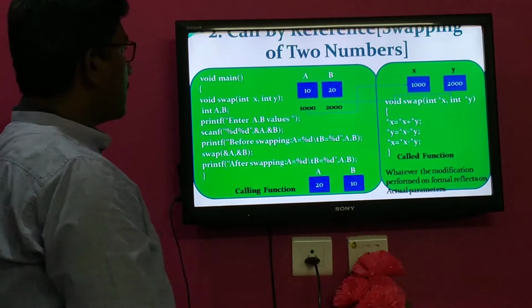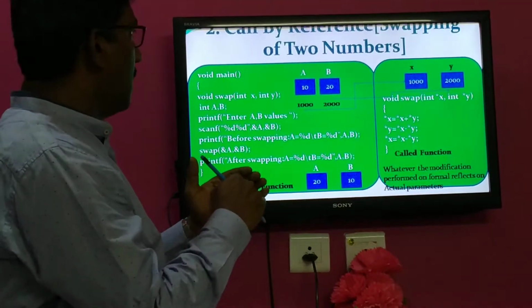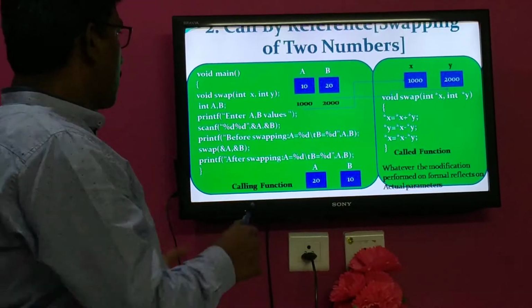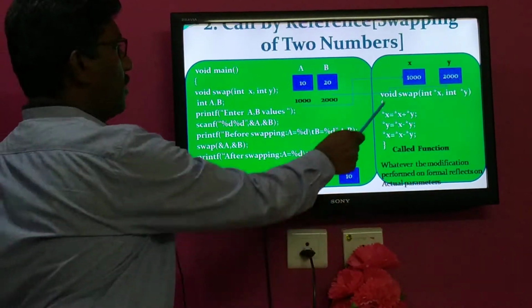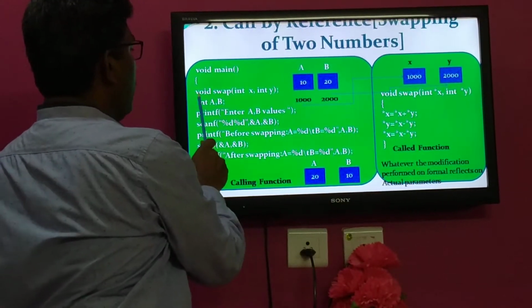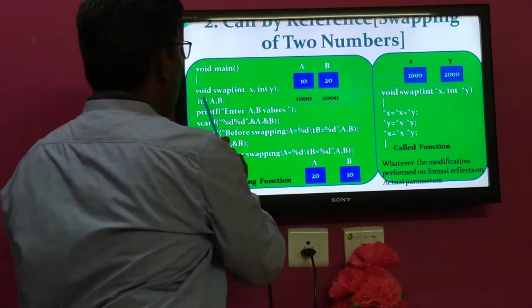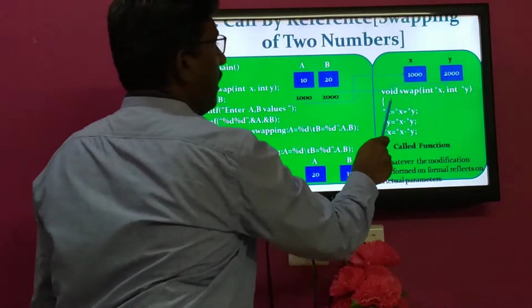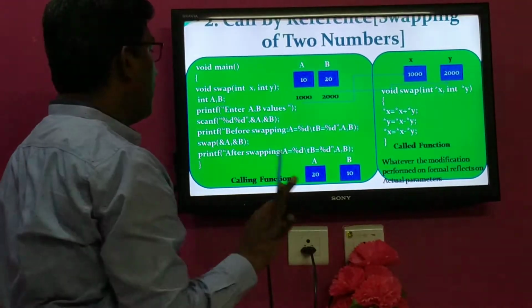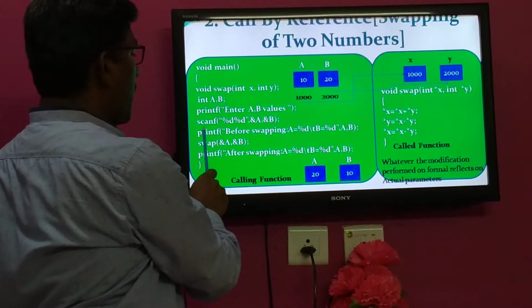So we will see that with the help of an example program, swapping of two numbers by using call by reference. The main function is there and the void swap function is also there. This swap function is declared over here with the type, function name, types of arguments, and number of arguments, and by using the same syntax we defined the function over here. But the local variables a and b are initialized through the keyboard by using the scanf function.